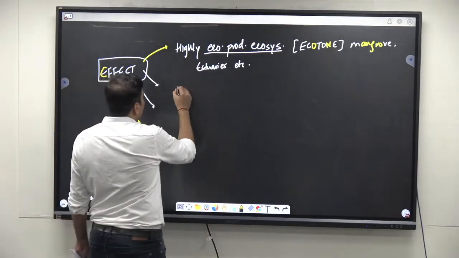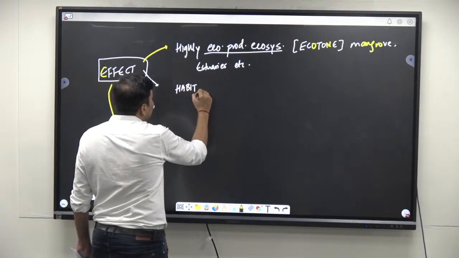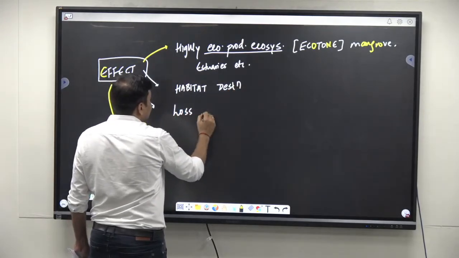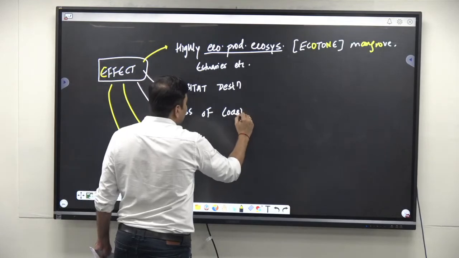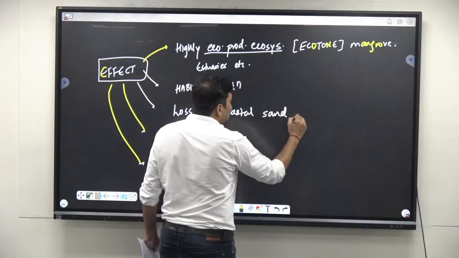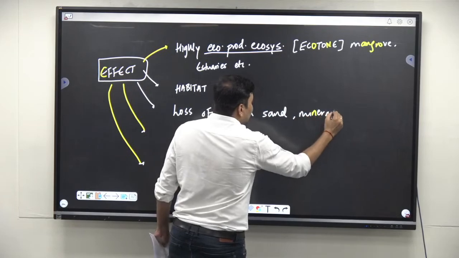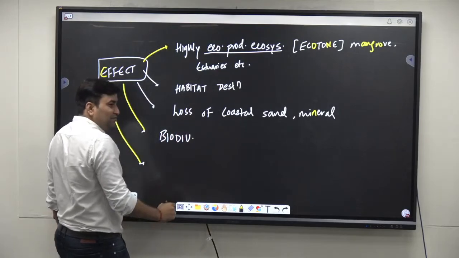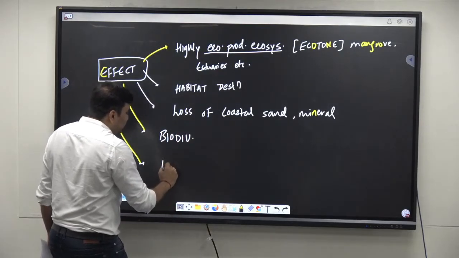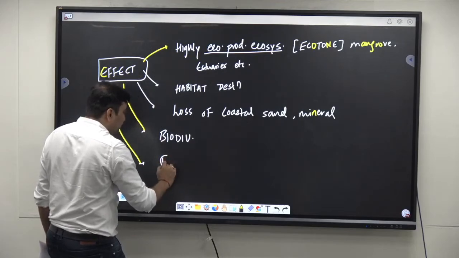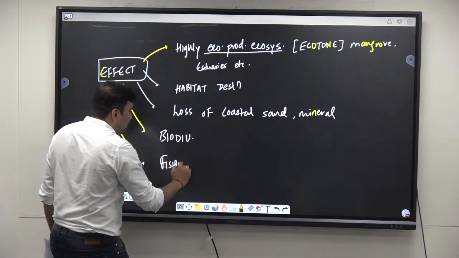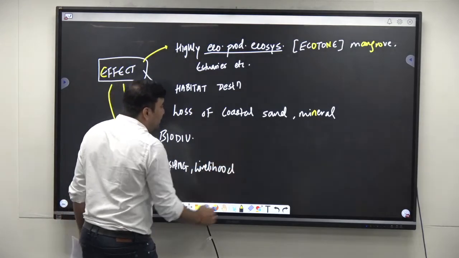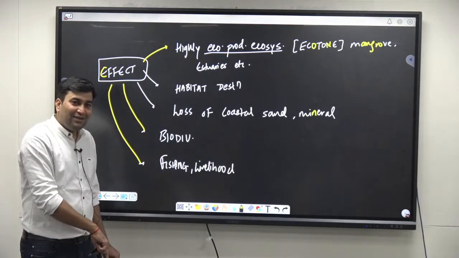Due to this, there is going to be habitat destruction, loss of the coastal sand and the minerals. Due to habitat destruction, there will be adverse impact on the biodiversity, right? Similarly, the livelihood, or I would say fishing activity and the livelihood activity of the people in the coastal area would also be impacted.